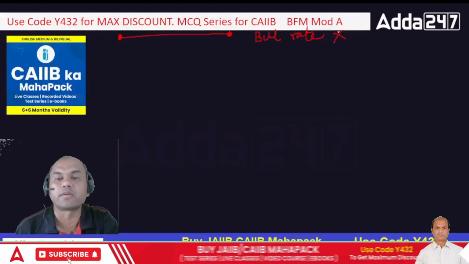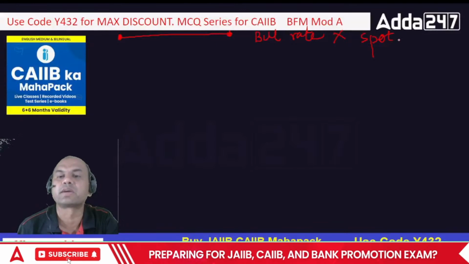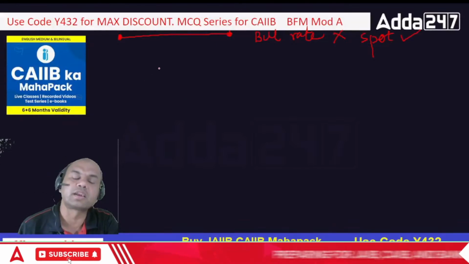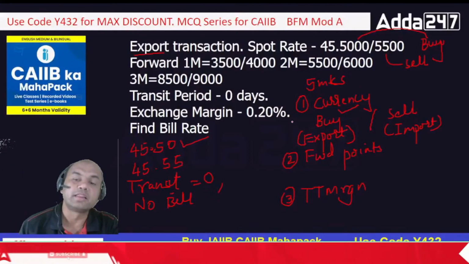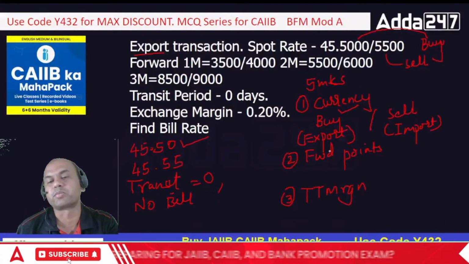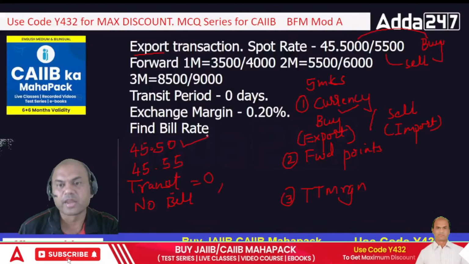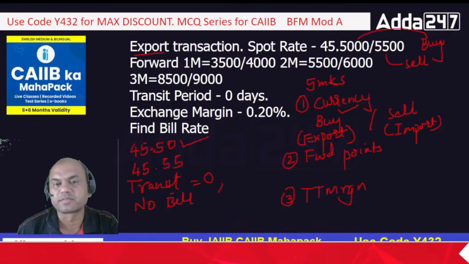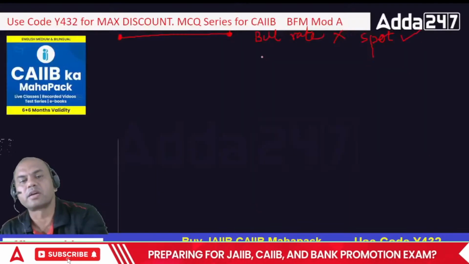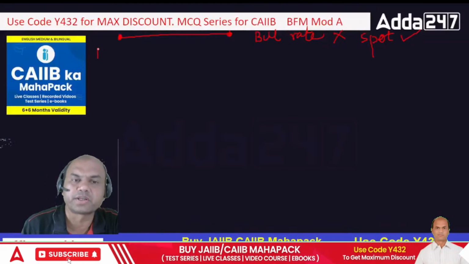Now what do I have to find? I have to find TT rate or spot rate now. So only spot will be considered over here. So what is the rate now? Before that, let me explain something about forward points. Even though it's not in this problem, regarding forward points, always remember, let me write it over here, forward points.